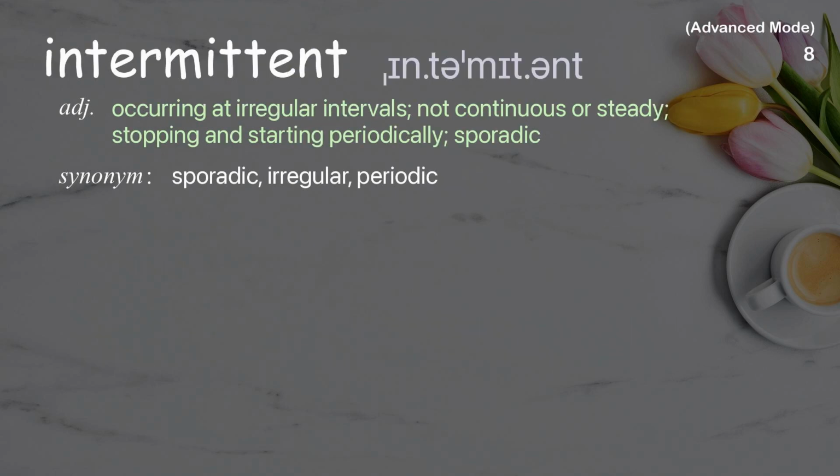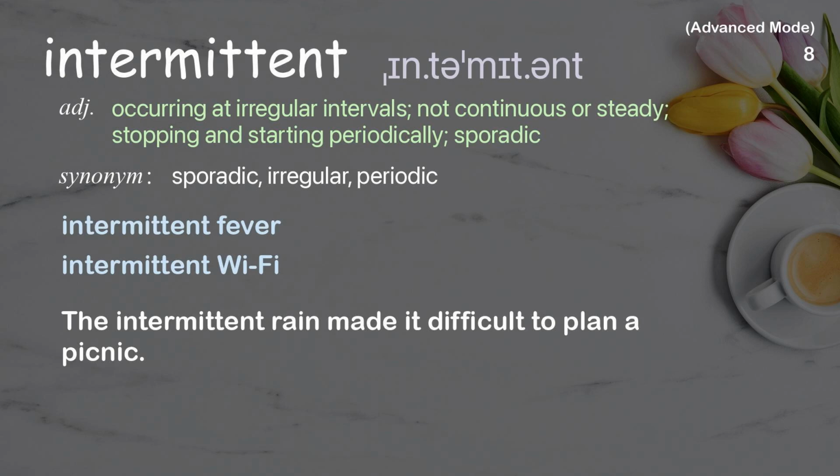Intermittent. Occurring at irregular intervals, not continuous or steady, stopping and starting periodically; sporadic. Examples: Intermittent fever. Intermittent Wi-Fi. The intermittent rain made it difficult to plan a picnic.